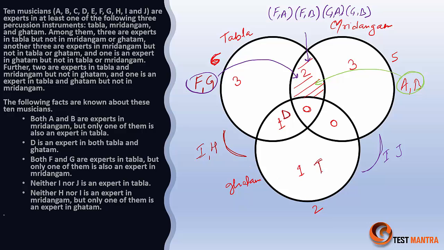So I is definitely supposed to be at this point, right? I is at this point here. If I is at this point, that means J is supposed to be at this point, and in this case H is supposed to be at this point, right? So I can mark some of the people. H is available here, D is available here, I is available here, J is available here, and for the other